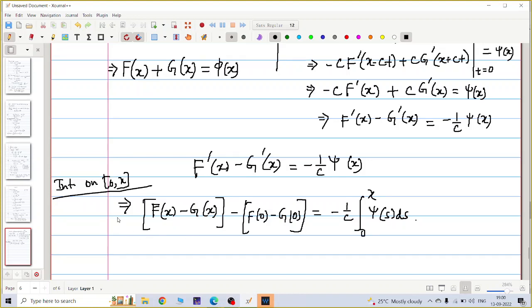You understand that from this line to this line I just integrate. Int means integrate. Now, yes, tell me. Yes, sir. Sir, this ds, the second integral. I just replace x by s, because every time I have to write x it will not look good, as I am changing. It is s and x are integral 0 to x f(s) ds. This means integral 0 to x f(t) dt, right? This means integral 0 to x f(t) dt. Is it not true? Everything is same now.